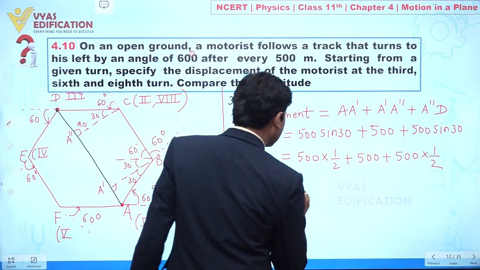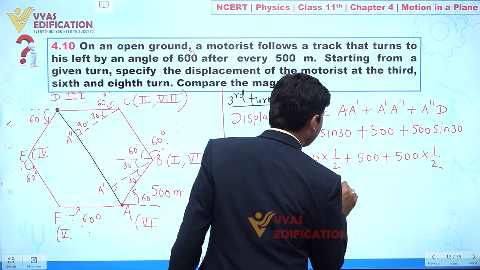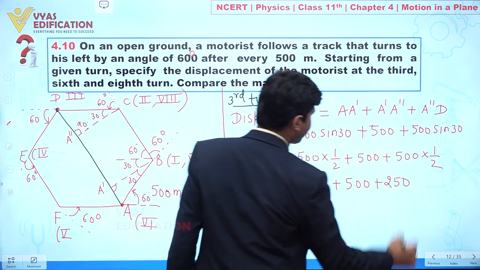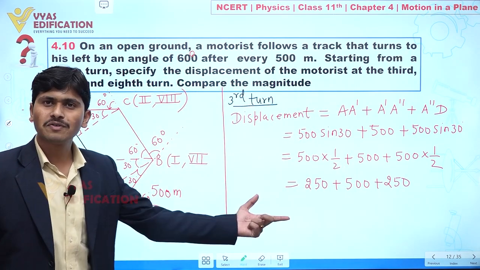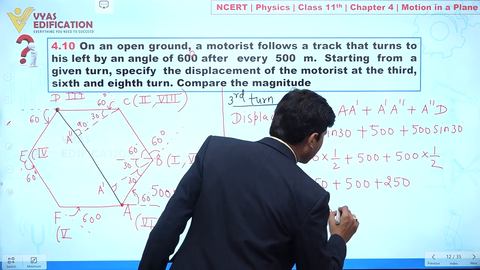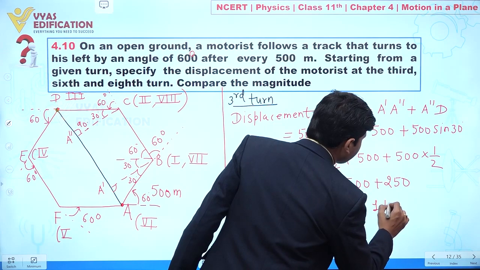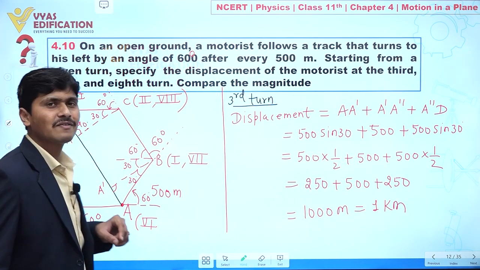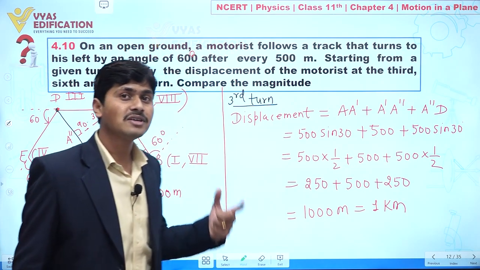So we can write like this: 250 plus 500 plus 250. So 250 plus 250 is 500, 500 plus 500 is 1000 meter, or 1 kilometer. It means this displacement value we are getting is 1 kilometer. But what is the actual distance covered?